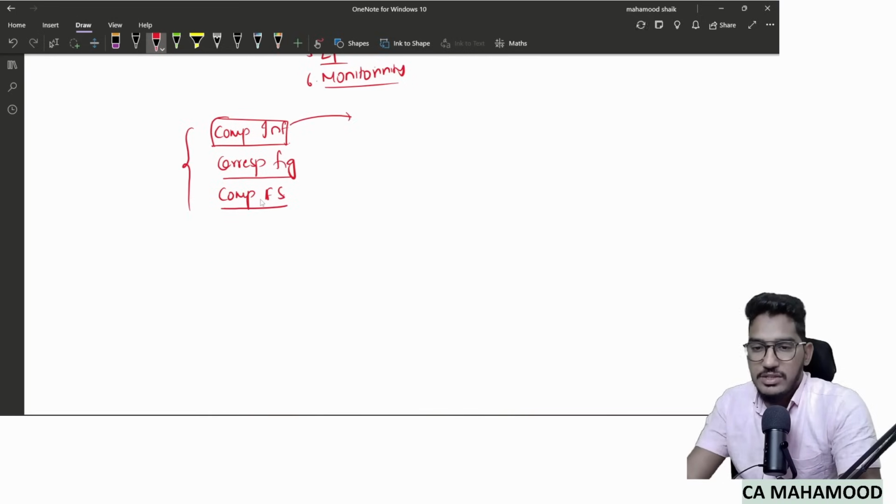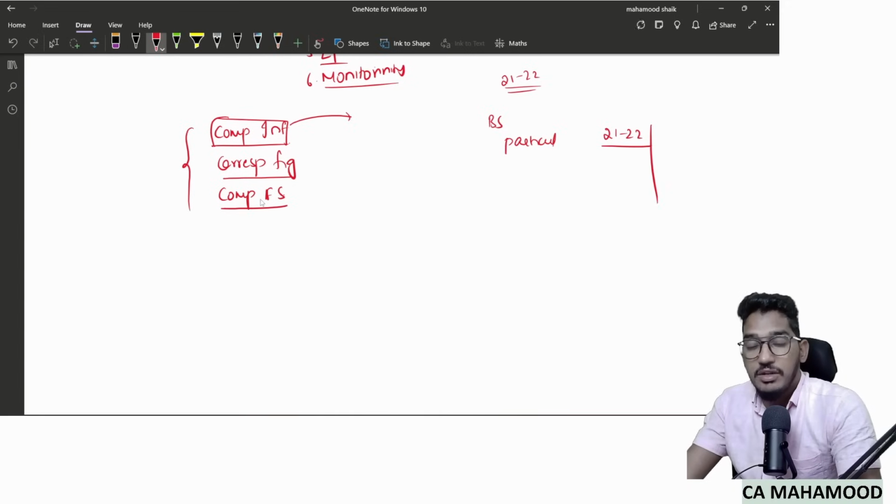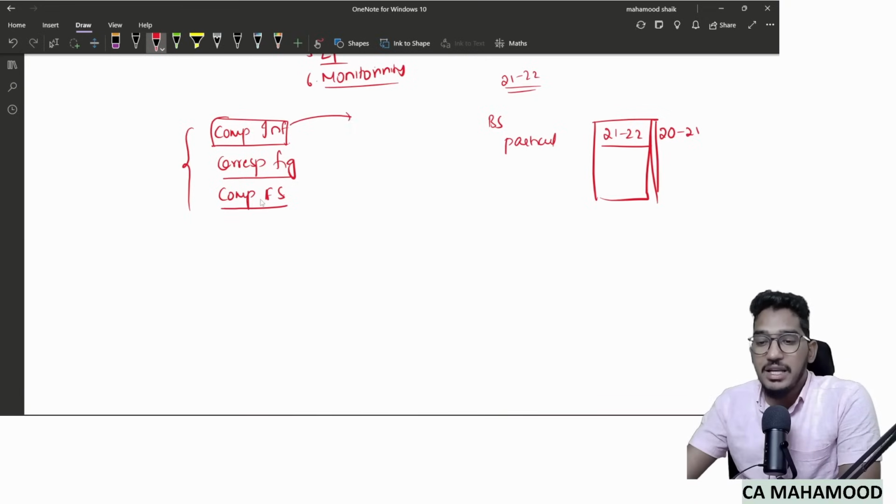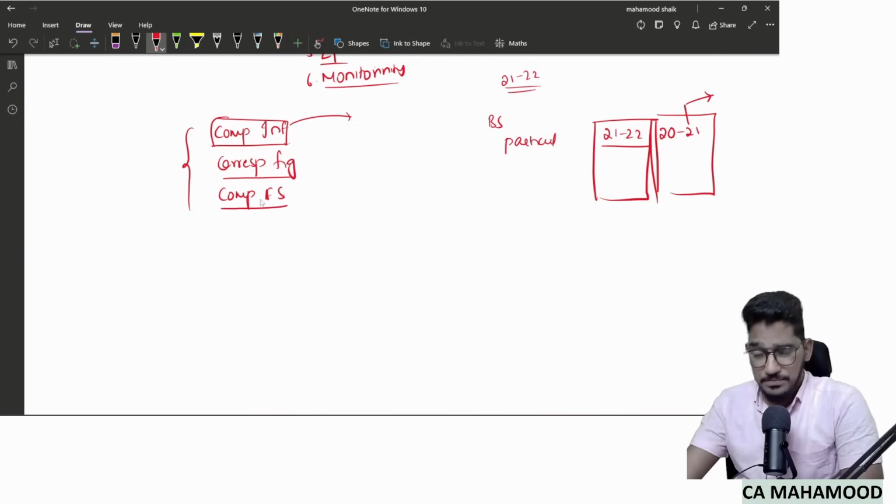Assume you have downloaded the financial statements of a company for the financial year 21-22. When you look at the balance sheet, you will find three columns. Number one, particulars. Then a column dedicated to the 21-22 financial year. And one more column related to the 2021 financial year. This is current year's information, but in addition, prior year's information is also presented. That prior year's information, we call it comparative information.